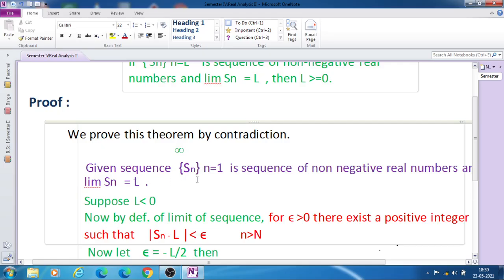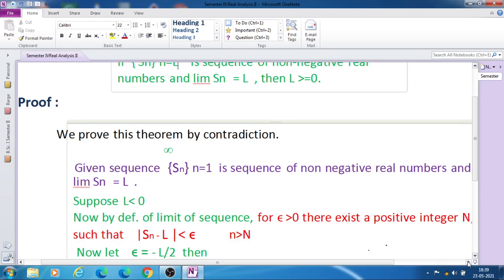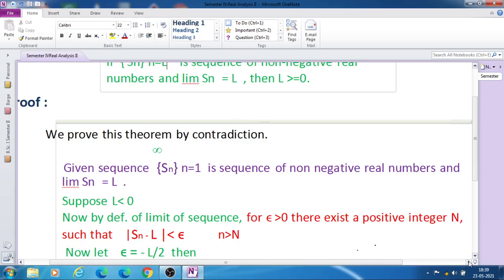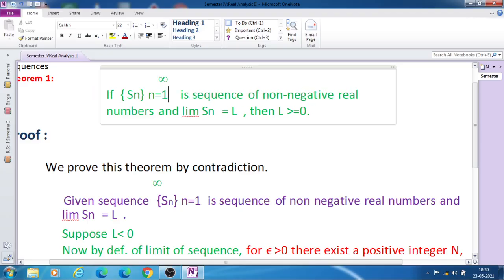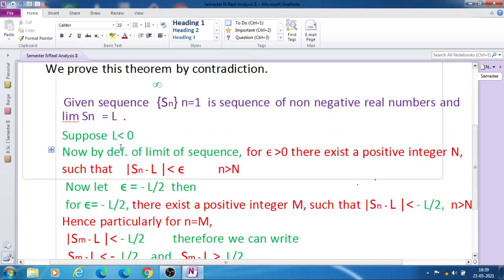Given the sequence Sn, n equal to 1 to infinity, is a sequence of non-negative real numbers and the limit of Sn is equal to L. We have to prove that L is greater than or equal to 0.